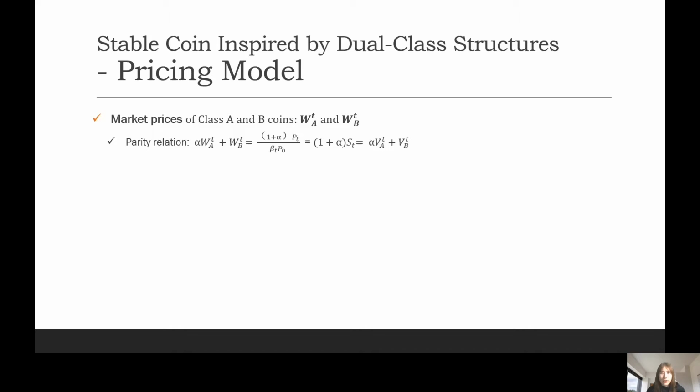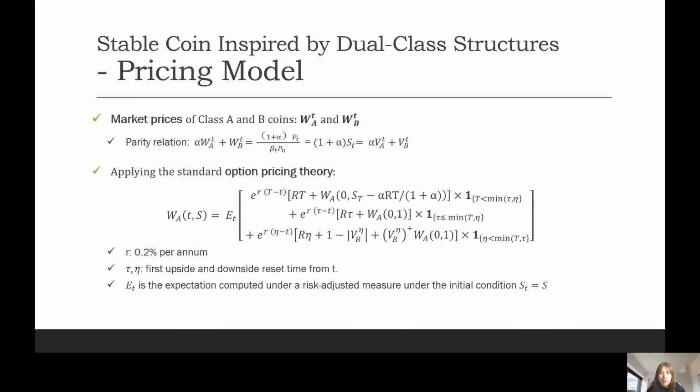With the understanding of the characteristics of the dual class structures, we now can price the stablecoin A. As mentioned earlier, there should be no arbitrage in the market. It also implies that the market price of the Class A and Class B coins shall satisfy the parity relation we mentioned earlier. So by applying the standard option pricing theory, we can get the following market price of A, which is the expectation of WA in different scenarios. Here the R is the risk-free rate calculated based on the average 10-year US note treasury rate over the calculation period. Then the tau and eta are the first upside and downside reset times from T.